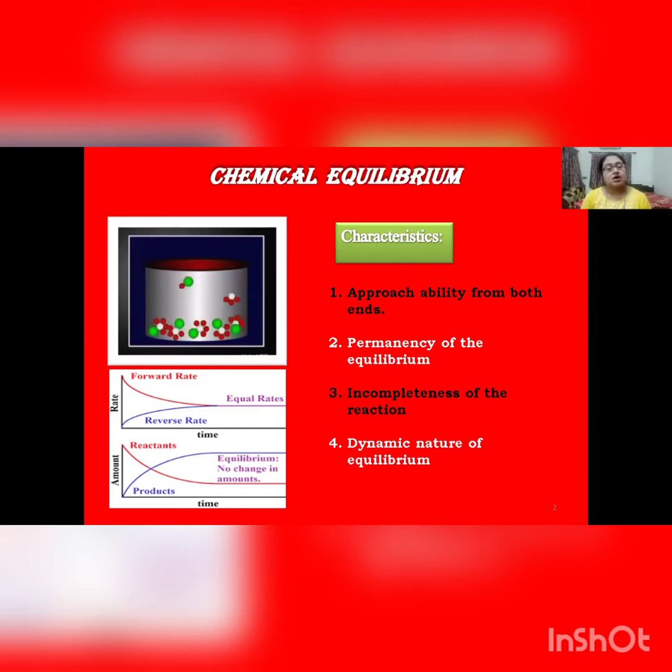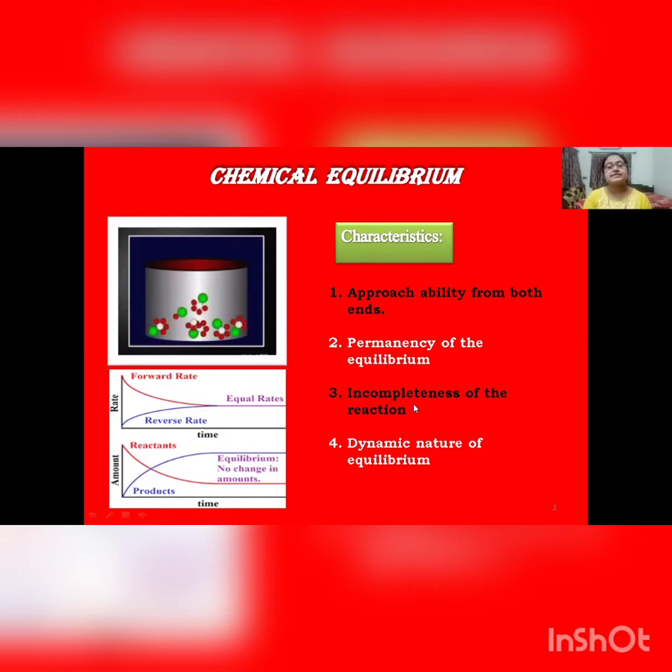On the other hand, if we take 2 moles of HI gas in the closed container at the same temperature of 723 Kelvin, then the HI gas will get dissociated to some extent and it will also attain the same equilibrium. So the chemical equilibrium can be approached from both ends, that is, from the reactant end and the product end. Once this equilibrium composition is reached, there will be no change in composition until the experimental conditions, temperature and pressure, are altered. So a chemical equilibrium is permanent in that perspective.